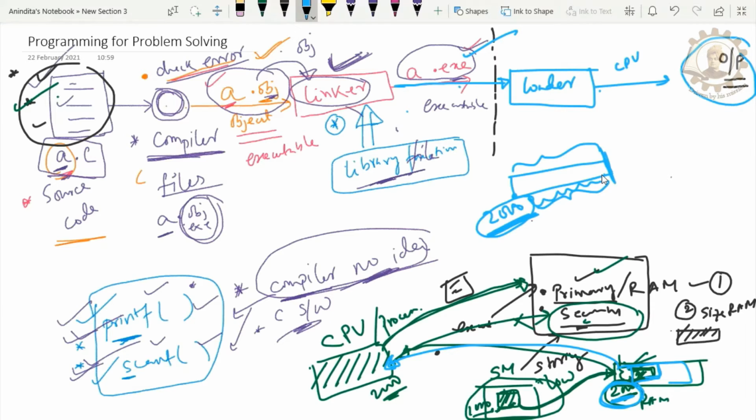This is a very simple thing, it is a part of the operating system. See, first, we know that the loader is responsible for storing the address from here to here. So you may have one question: okay, ma'am, you have the secondary memory, fine, you have an address. The very first question that should come to your mind is why these addresses are 1000 and 2000. Why are they not something else?